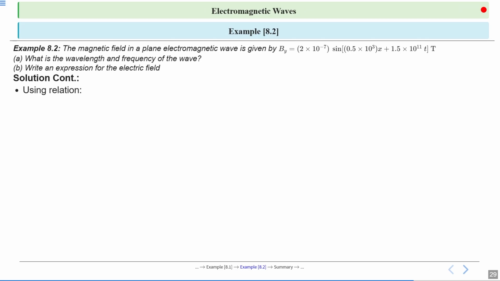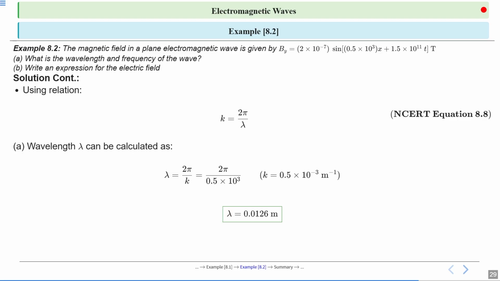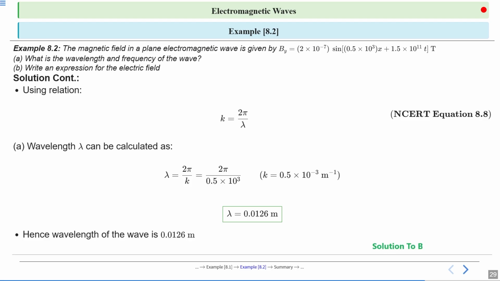Using the relation k equal to 2 pi by lambda, we can find the wavelength lambda as lambda equal to 2 pi by k. So 2 pi by k, the value of k is given, 0.5 into 10 to the power 3. So lambda is equal to 0.0126 meter. Hence the wavelength of the wave is 0.0126 meter.